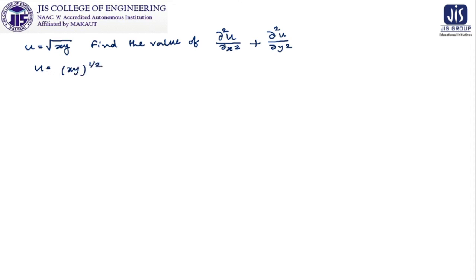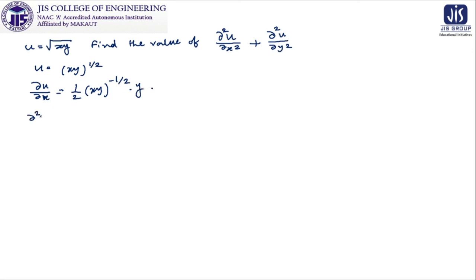Del u del x, del 2u del x2: for this calculation we need first del u del x. As it is a function of several variables x and y, we can write del u del x is equal to half xy to the power half minus 1, that is minus half, and the differentiation of xy with respect to x, that is y.